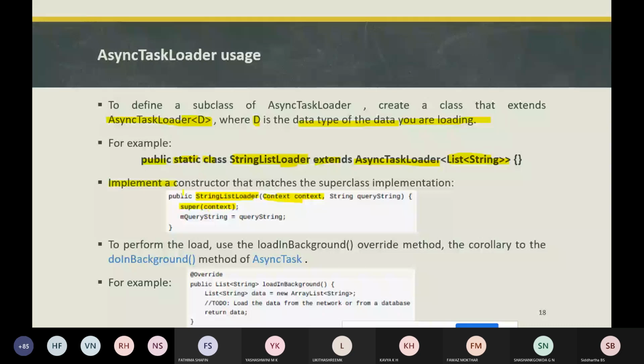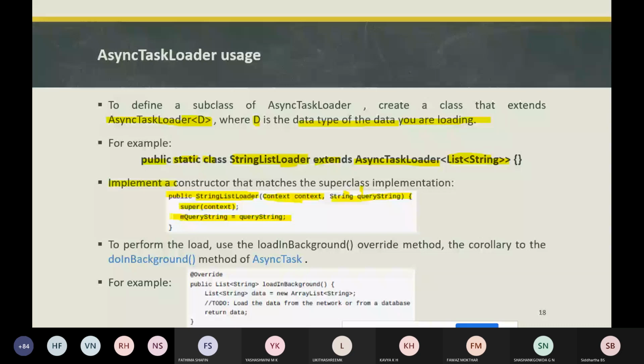In this example, public StringLoader, that's a constructor, takes an application context and a query string. The context is passed to the super method, and the query string is stored in the object that has been created. To perform the load, we need to use the loadInBackground method. The override method should be used, the corollary to doInBackground.